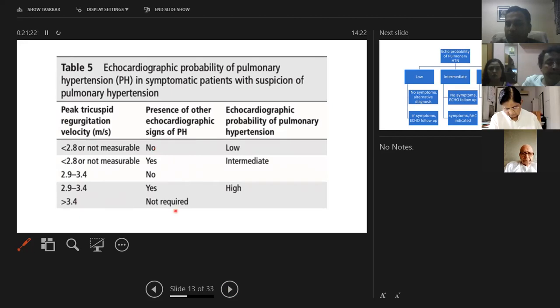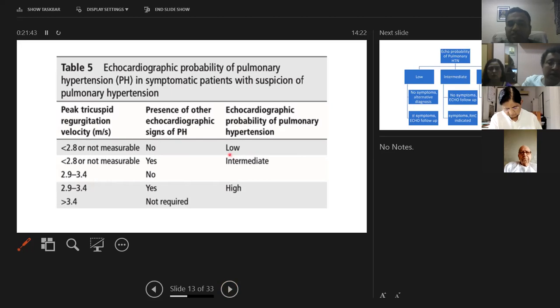If it is more than 3.4, we don't need any other echo findings. It is definitely pulmonary hypertension. If it is lying somewhere between 2.8 to 3.4, if the patient has symptoms or other echocardiographic findings, we'll label it as intermediate probability of developing pulmonary hypertension.